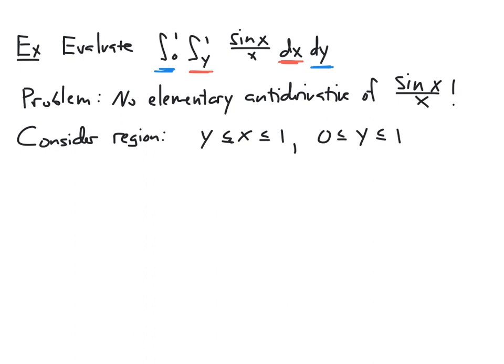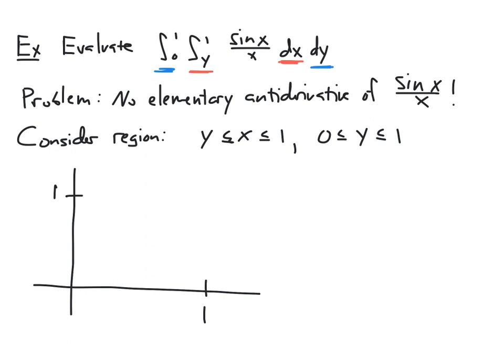And so if we try to graph this region, I know y equals 0 is the x-axis, and I have y equals 1 up here. So I want the values of y to live between 0 and 1. And then x, I want to be less than or equal to 1, so I want it to be to the left of this point 1 on the x-axis, but I also want it to be above y.